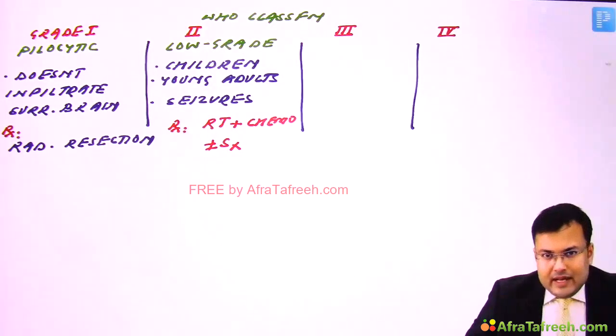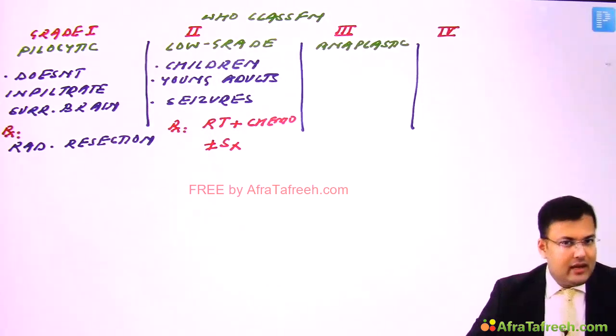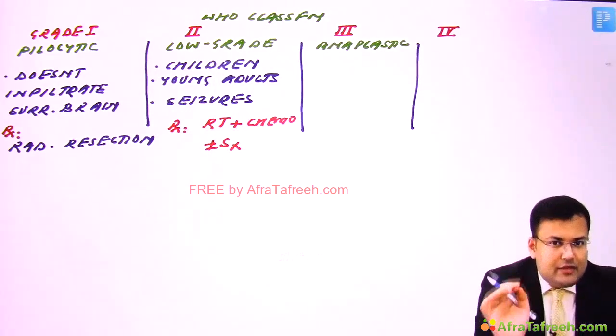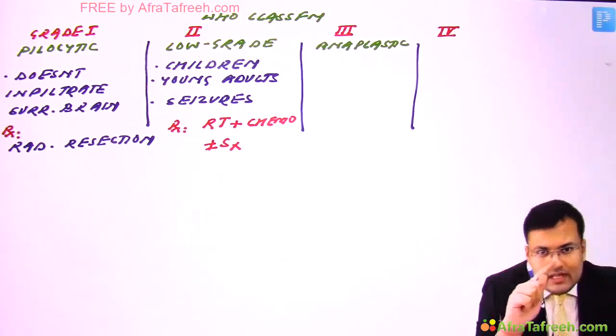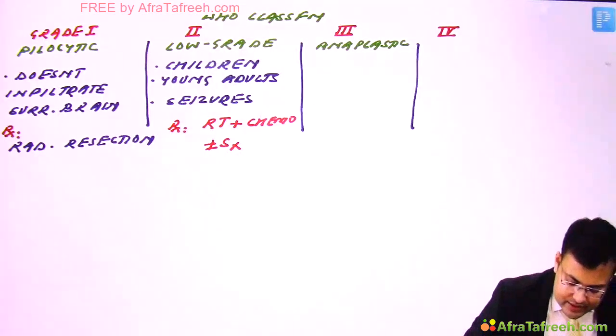What's the name of grade 3 astrocytoma? It is known as anaplastic astrocytoma. So the other name of this is anaplastic. Okay. And what is the special feature? If you see MRI of anaplastic astrocytoma, there is irregular enhancement. So in these patients on MRI, there is irregular enhancement.